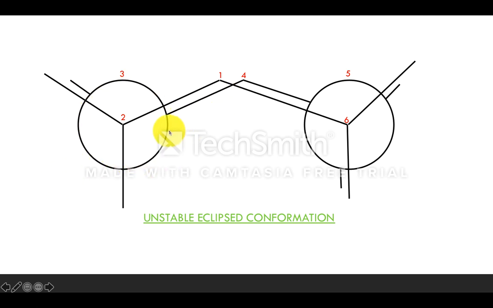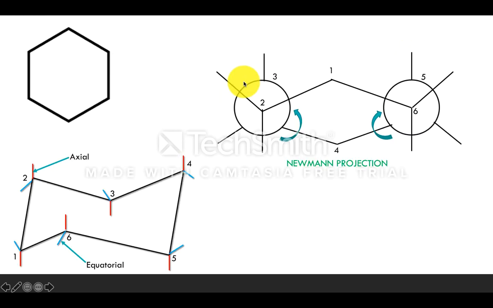In the chair conformation, one carbon is present above the plane and this one is present below the plane. Arrow marks, have you remembered? These arrow marks are present, right? This is one arrow mark and this is one arrow mark. If you twist or revolve the molecule in the direction of these arrow marks, what happens?